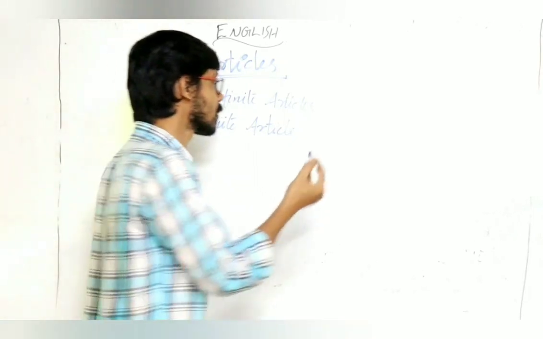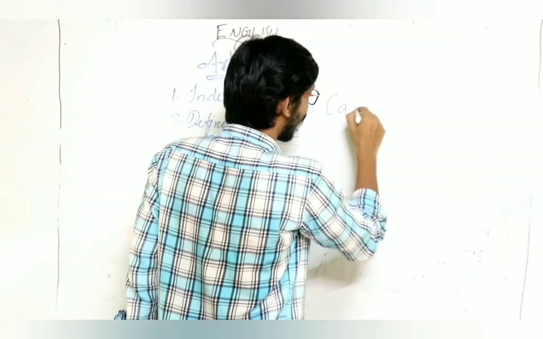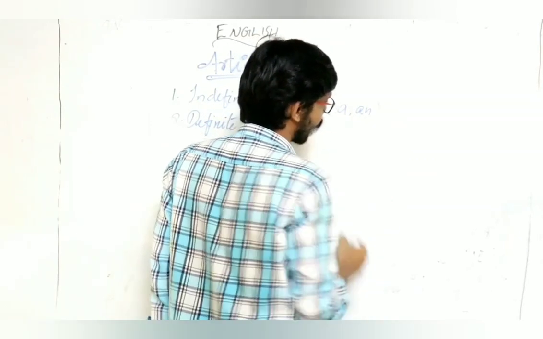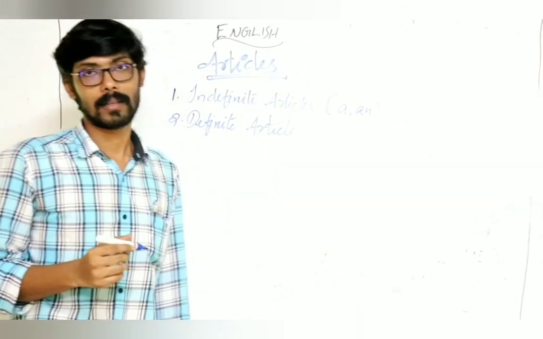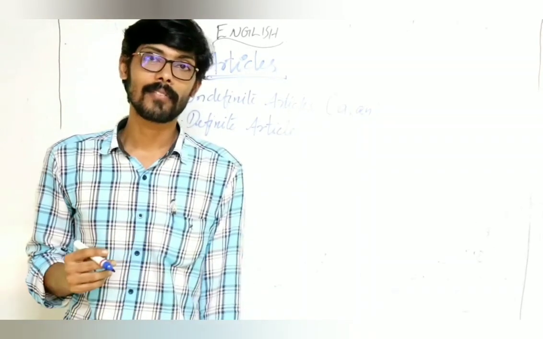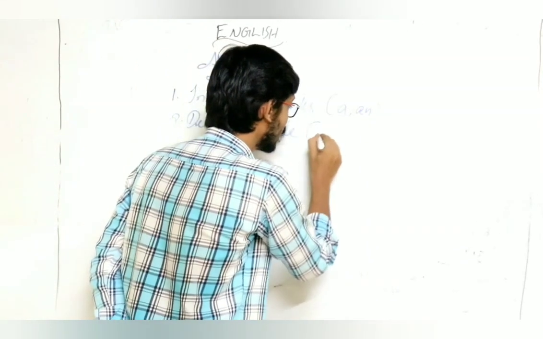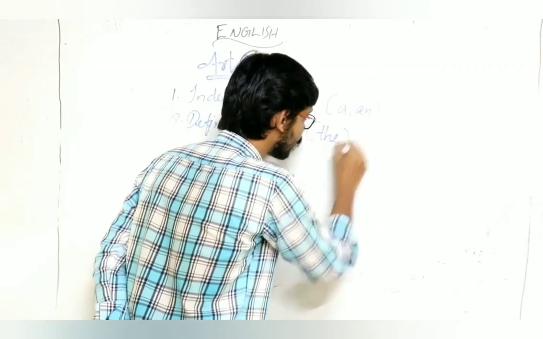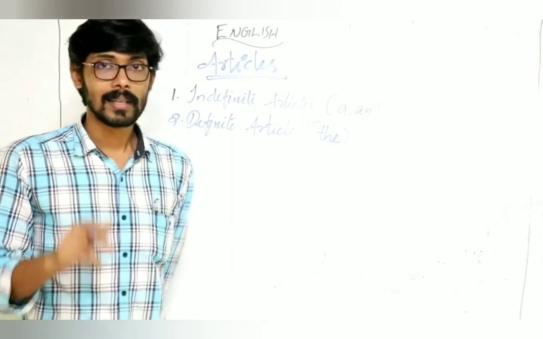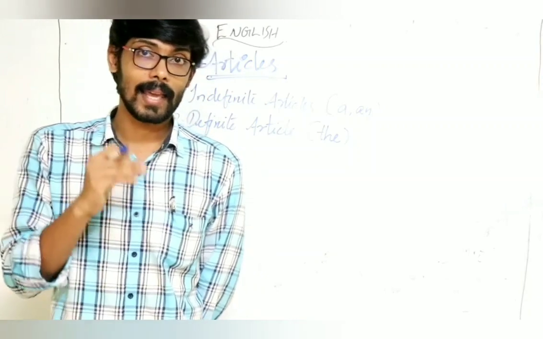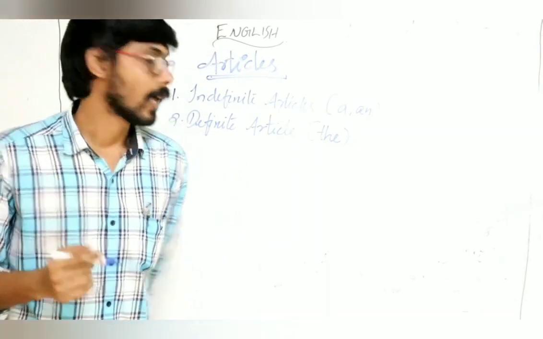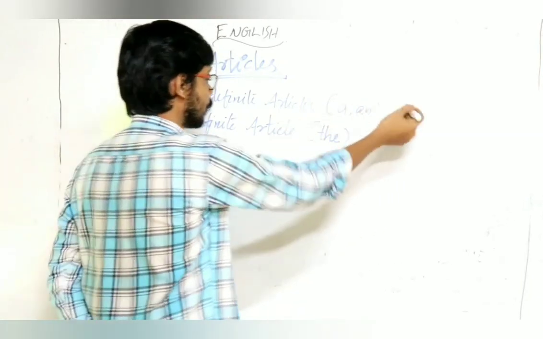Indefinite articles, a and an. These are indefinite articles. The second topic, definite article, the. So first, indefinite articles, a and an.